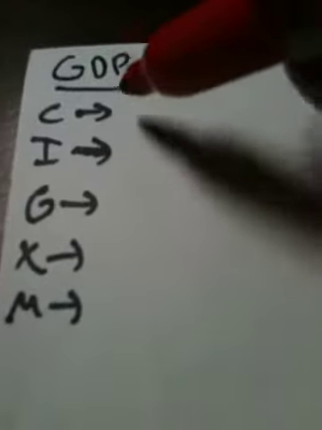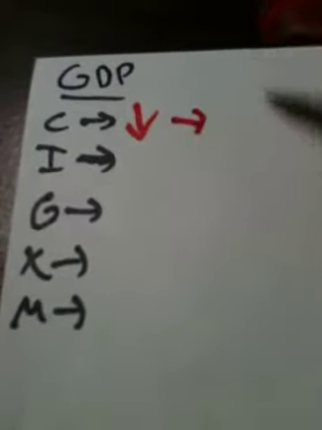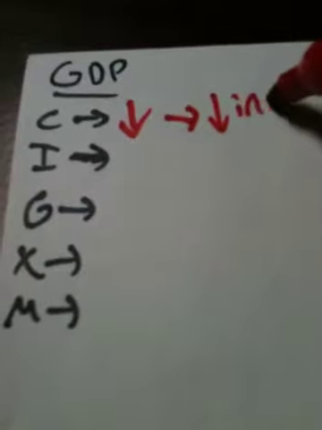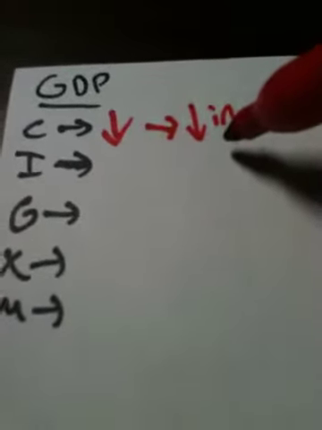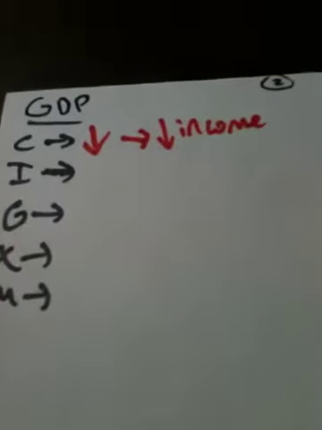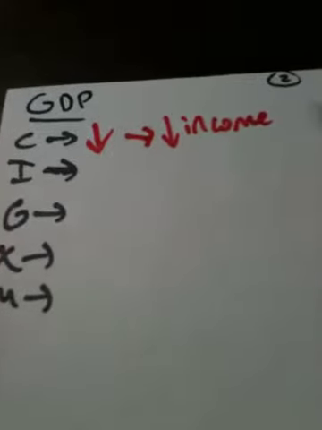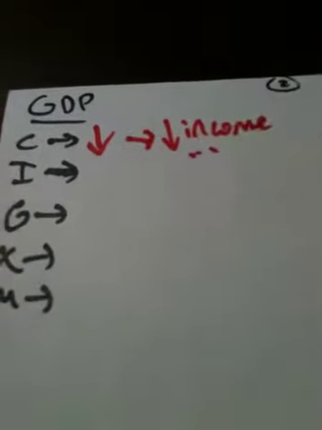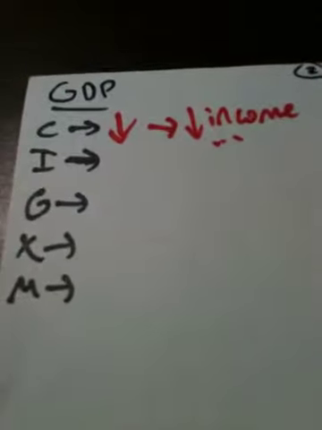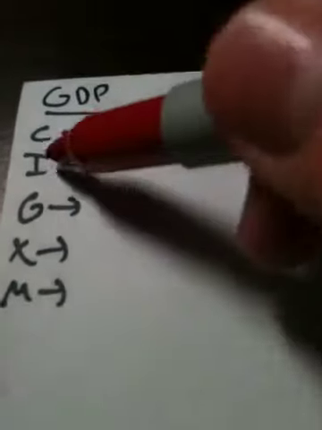Alright, so the consumption will decrease, and the reason for this is because they have lower income. So let's just say lower income, and at the same time, what is there to buy, right? No one's really producing as much, and at the same time, people start to realize that they don't need so many things because they start to focus on necessities only.